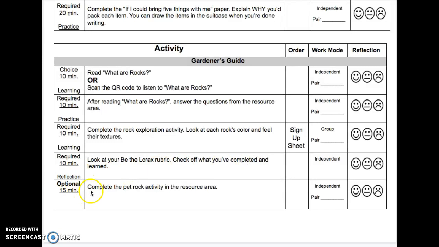Optional 15 minutes. Complete the pet rock activity in the resource area. This can be done independent or with a peer.